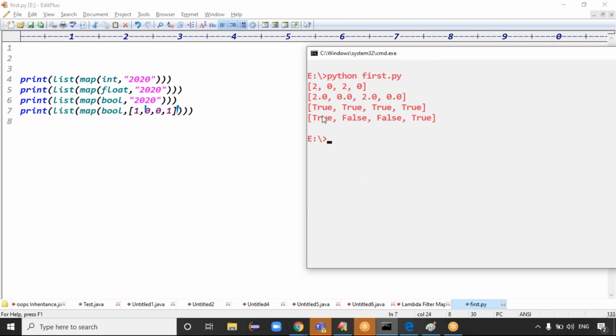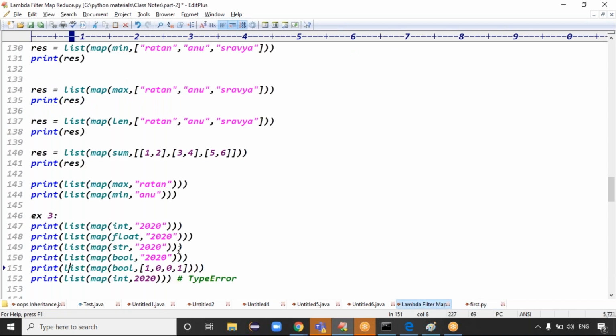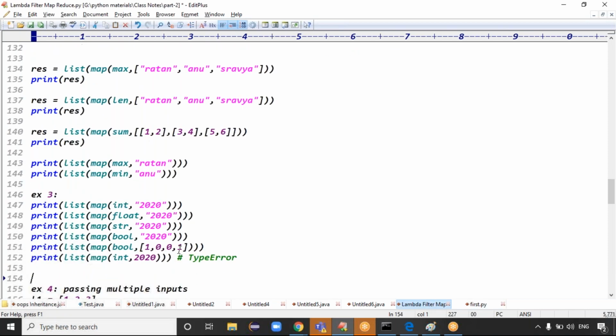In the last case you can see, guys: true, false, false, true, right? That is the information, guys. Exactly. I hope you got the clarity, right? Exactly.